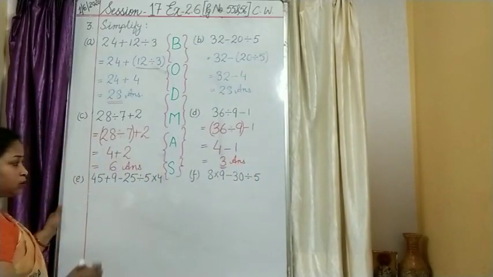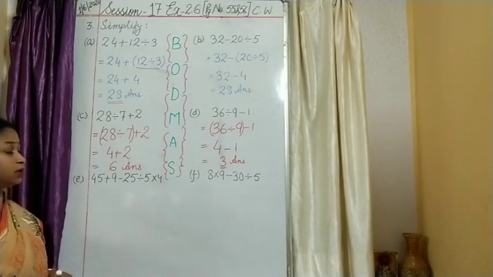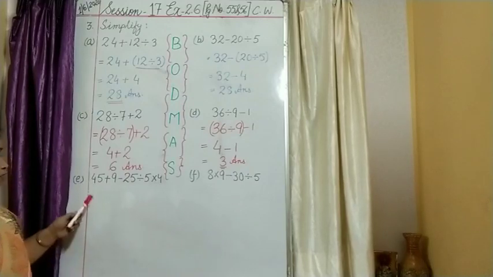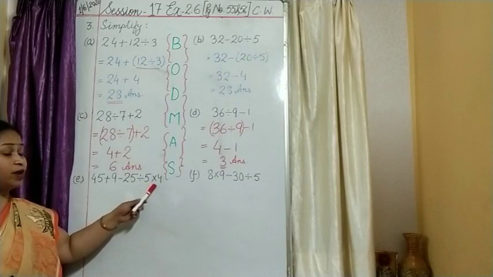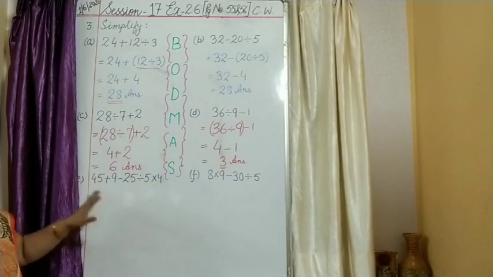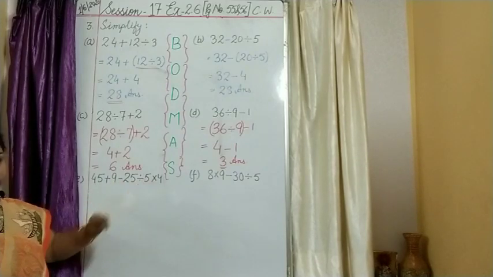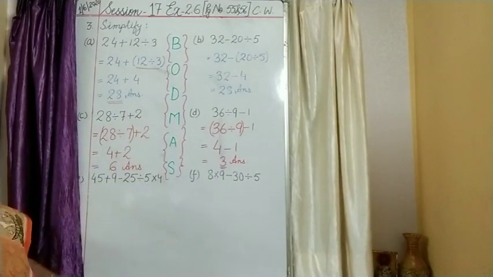Okay. So let us see question number E. Yes, question number E has all the operations. As you can see, the question is 45 plus 9 minus 25 divided by 5 times 4. All the operations are there: plus, minus, divide, multiply. Now according to this rule, which operation do we have to do first? We have to do division.